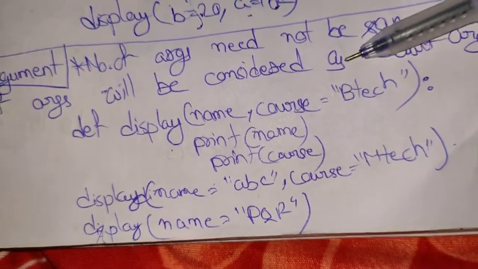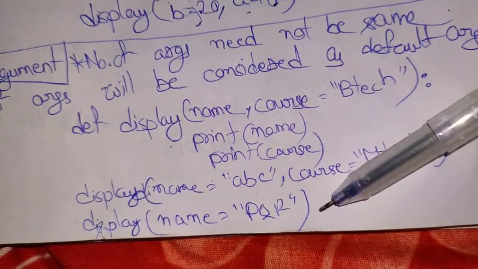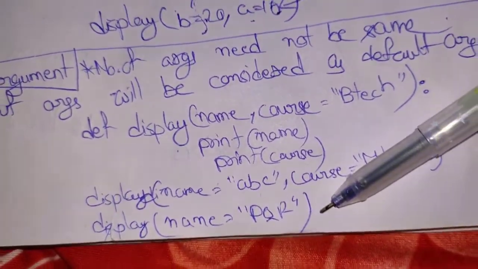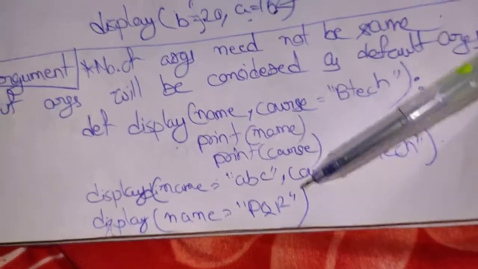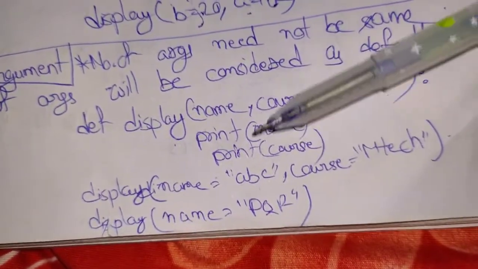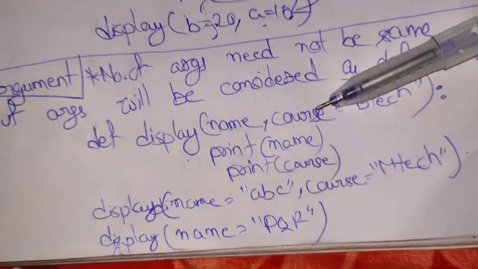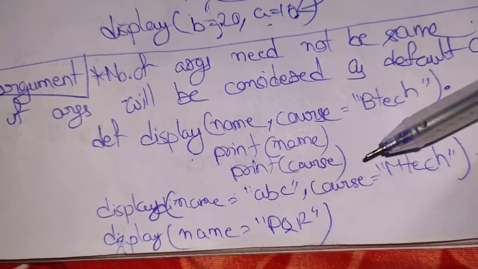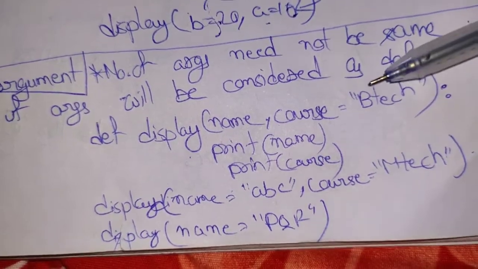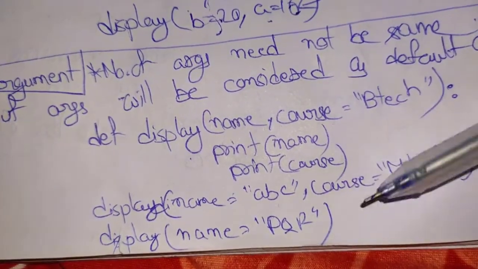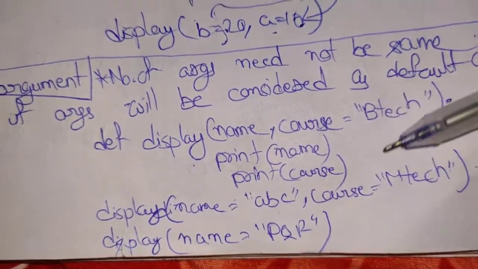So it won't take BTech as default. Here we will see another function call, display name equal to PQR. The name will be printed as PQR, but the course will be taken by default. So BTech will be taken by default and the output will be PQR and BTech. So this is how the default argument works.